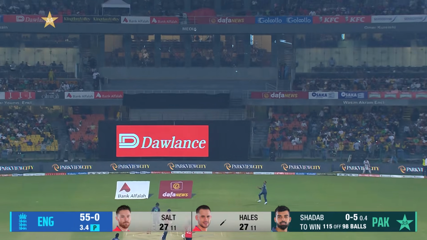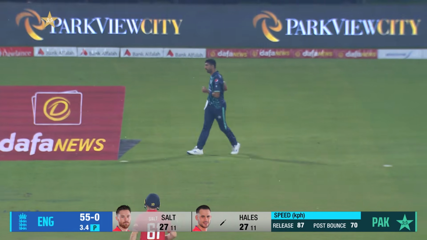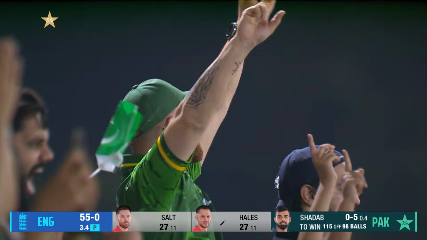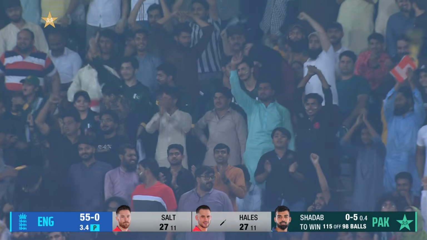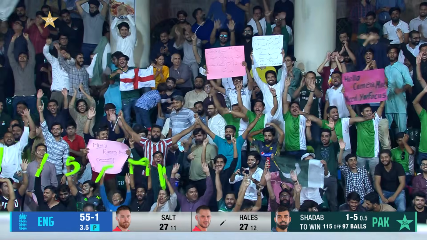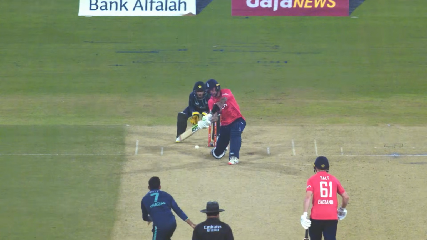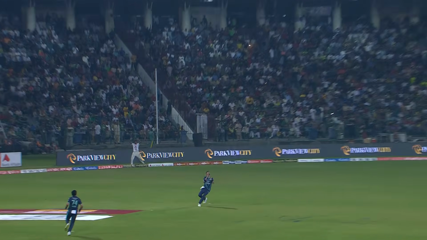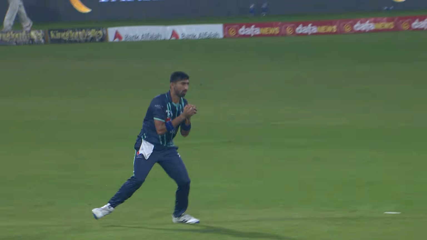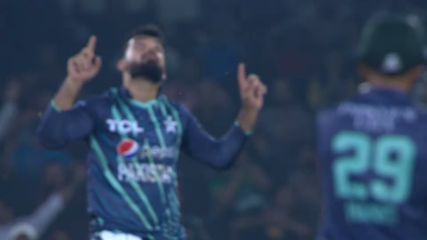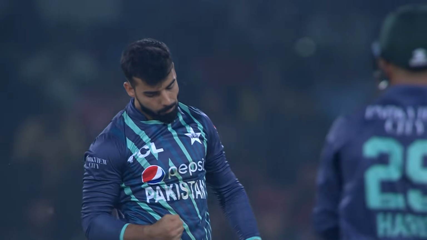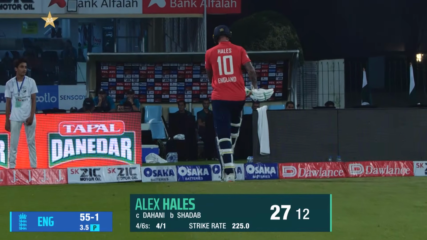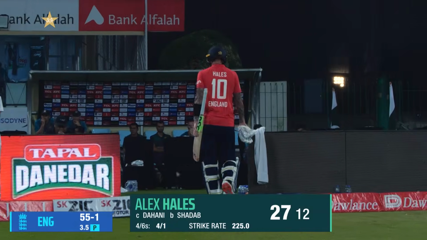That's gone straight up. This is going to be a simple chance, and a chance that is taken by Dahani. Much needed wicket, much needed breakthrough for Pakistan. It is Pakistan's premier bowler, Shadab Khan. When a captain turns to Shadab in the powerplay, it means the bowling side needs a wicket. And Alex Hales has obliged the Pakistani captain and the bowler. 27 was the contribution from Alex Hales. It's 55 for 1.